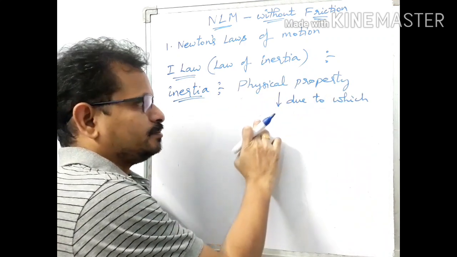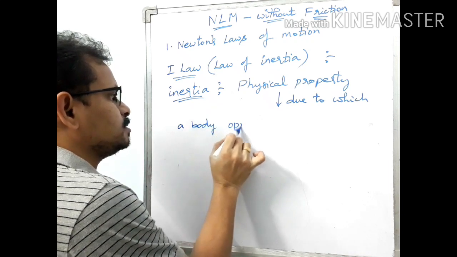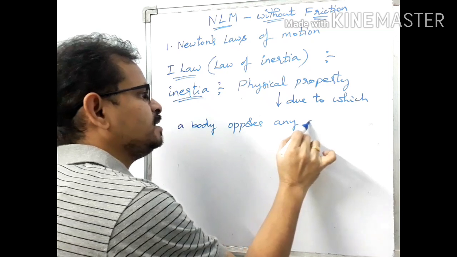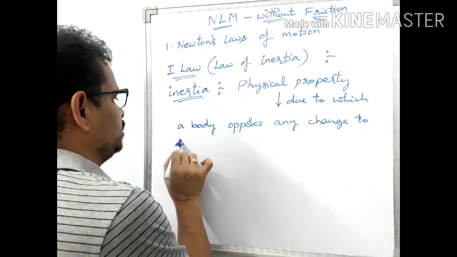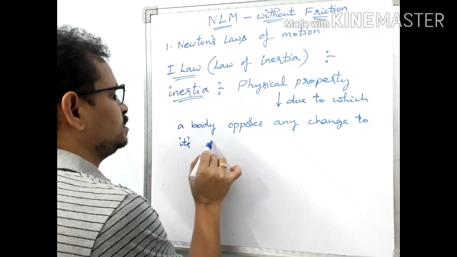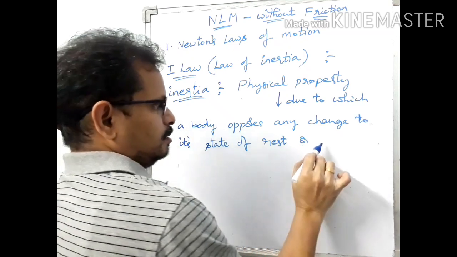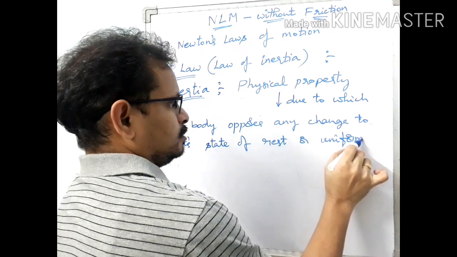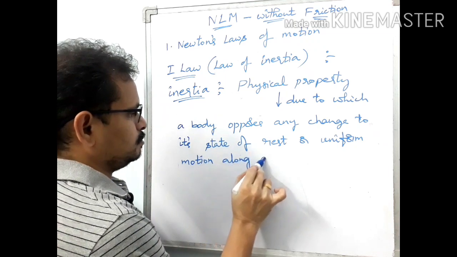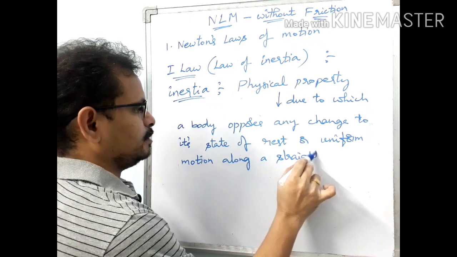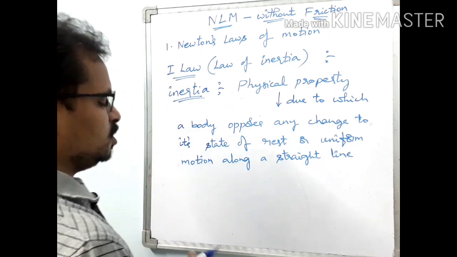It is a physical property due to which a body opposes any change to its state of rest or uniform motion along a straight line.